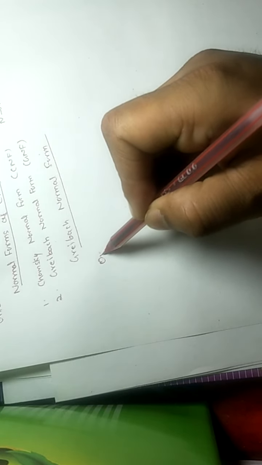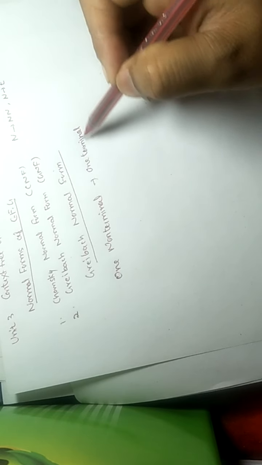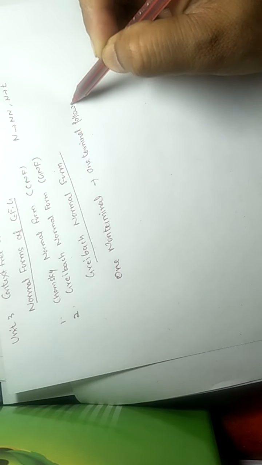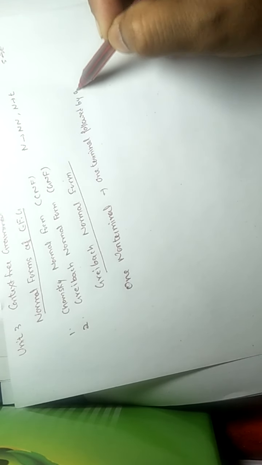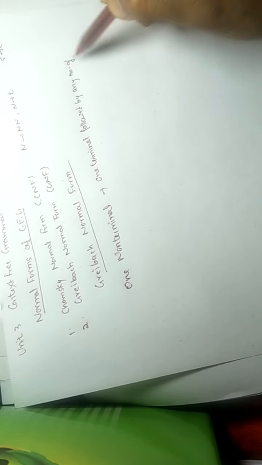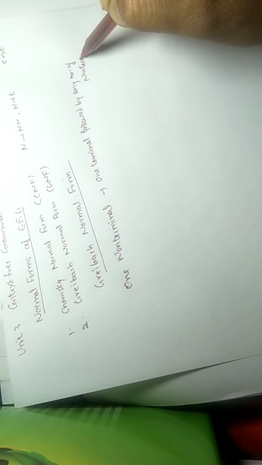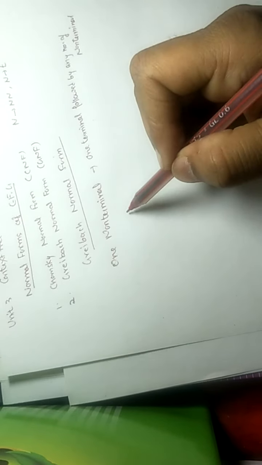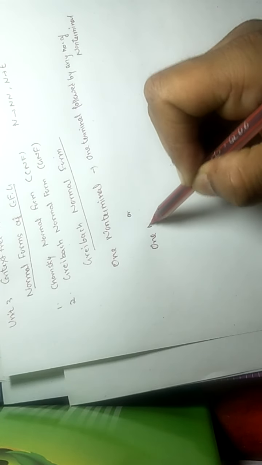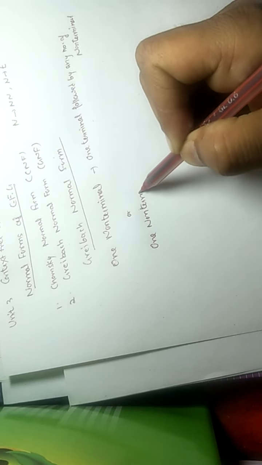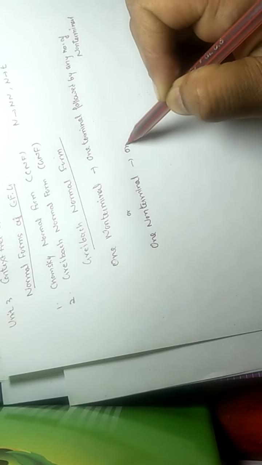The rules are as follows: one non-terminal tends to one terminal followed by any number of non-terminals, or one non-terminal tends to one terminal.